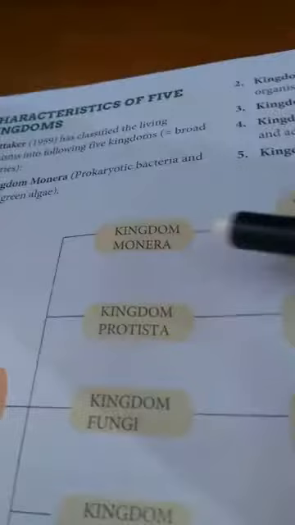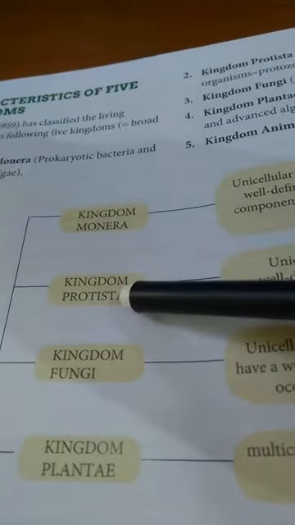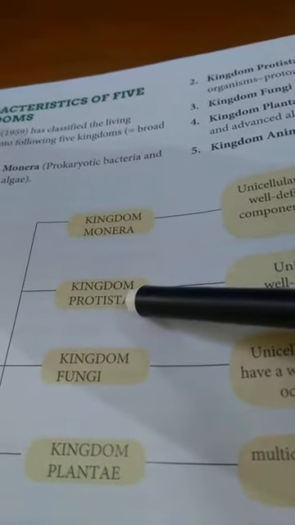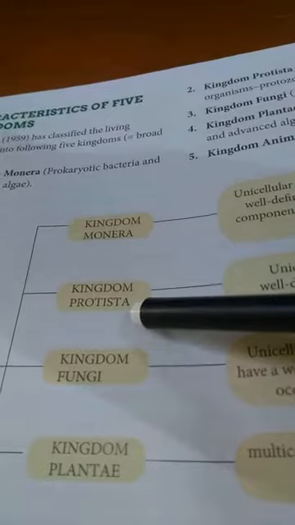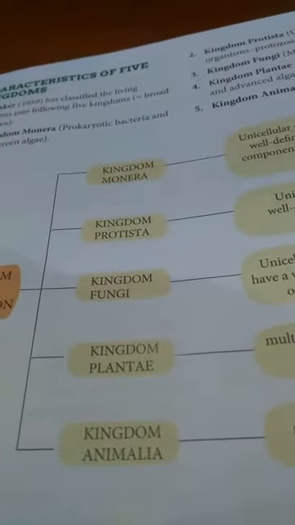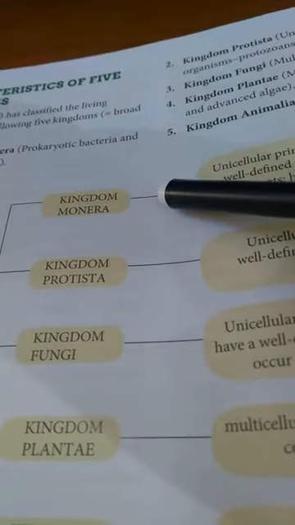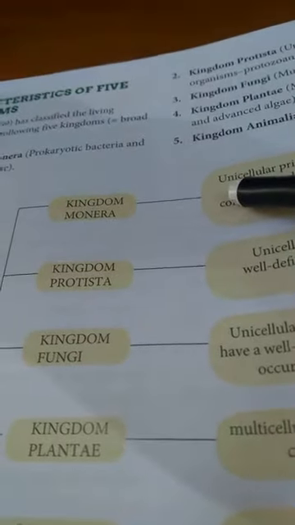Now, as I told you, the first kingdom is Monera. So remember that first two kingdoms have unicellular organisms. First two kingdoms are unicellular organisms, and rest three kingdoms have multicellular organisms. Now first kingdom Monera has unicellular and prokaryotic organisms.